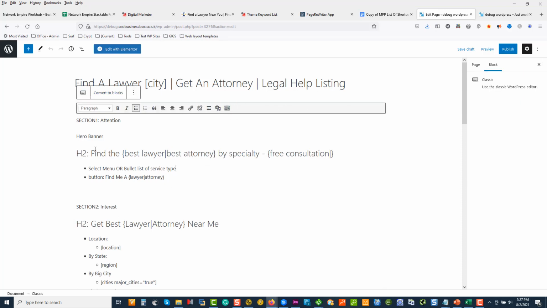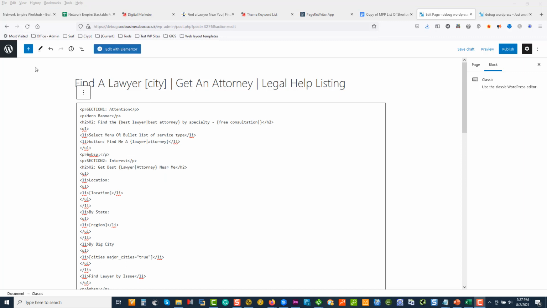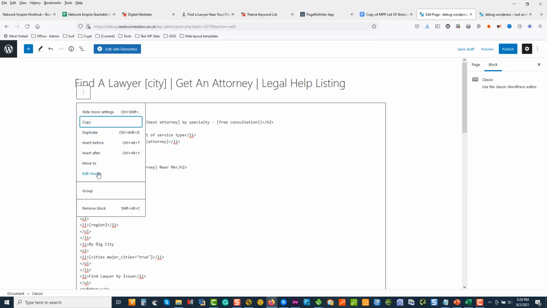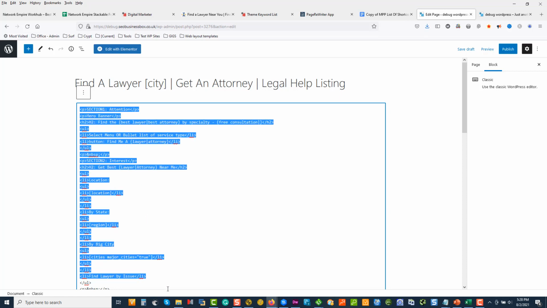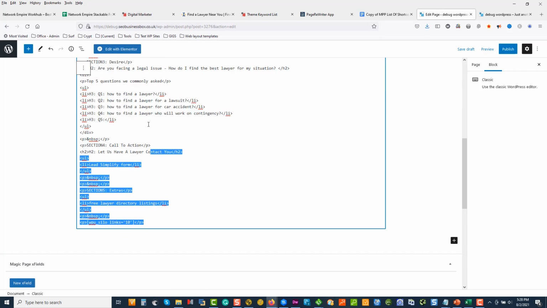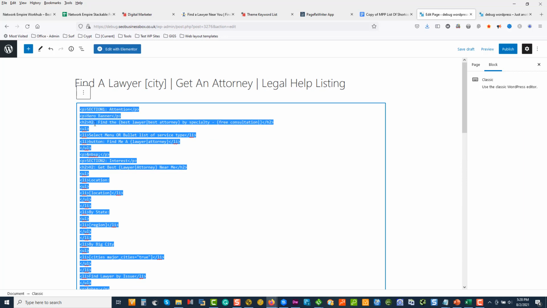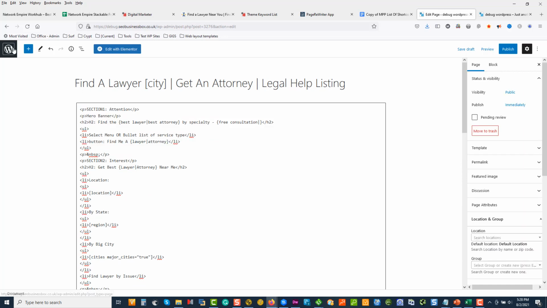I'm going to copy all this text out, and I'm going to copy and paste it into my magic page template. So I clicked edit as HTML, and there's my content template that I've taken. So Control C. What I'm going to do now is quickly jump back out of here and leave that page.